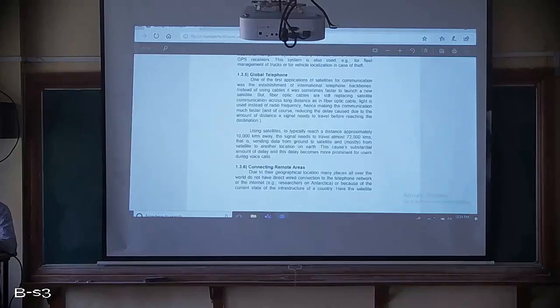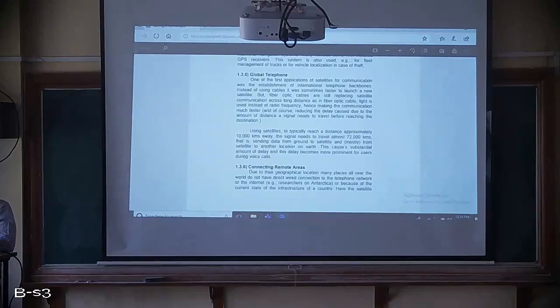But sending the voice from one place to another will take time, as I said before, because your satellite must receive the signal and send the signal. So it will take some delay. Because of that, during voice calls, people may experience certain delay in receiving the voice from the other person. So this is about global telephone application.